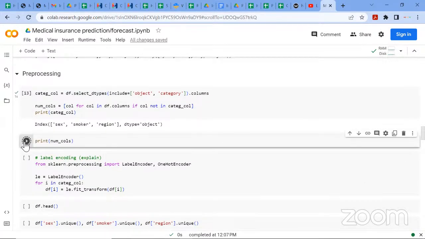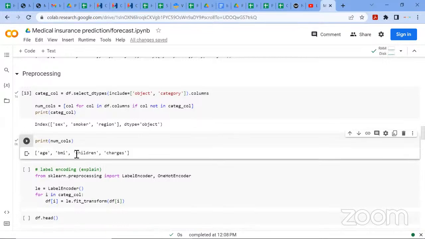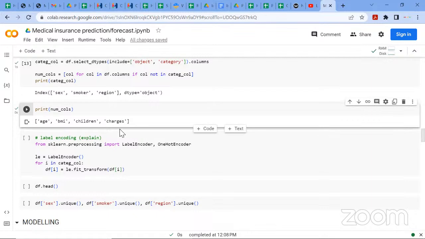So, creating my numerical columns, we have the age, the BMI, children, and charges. So these are the numerical columns, and the categorical columns are the columns that are non-numerical. That explains itself: sex, the smoker, and the region. Then I want to encode them using label encoder.